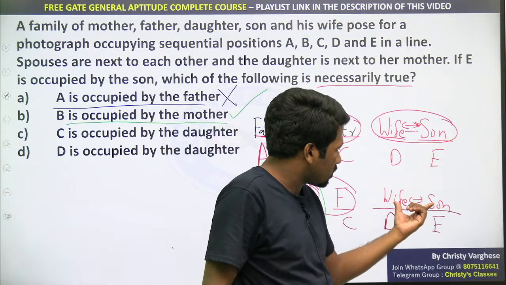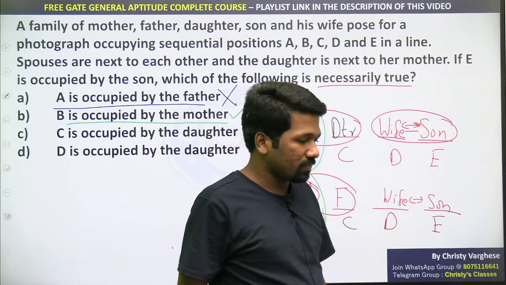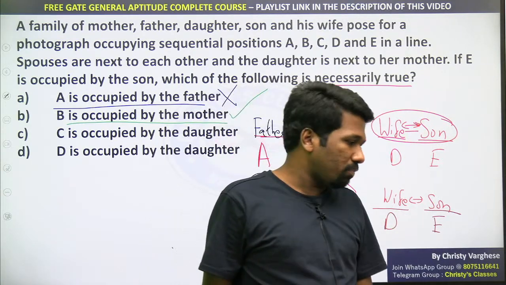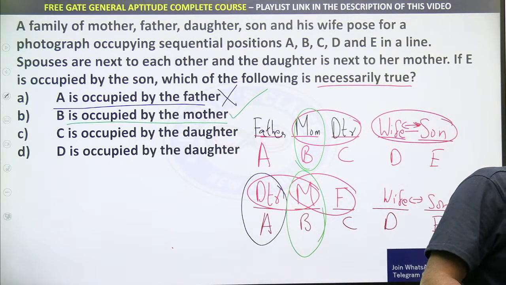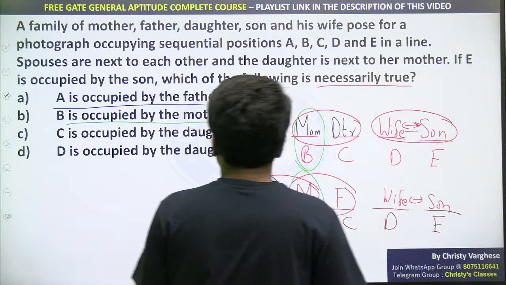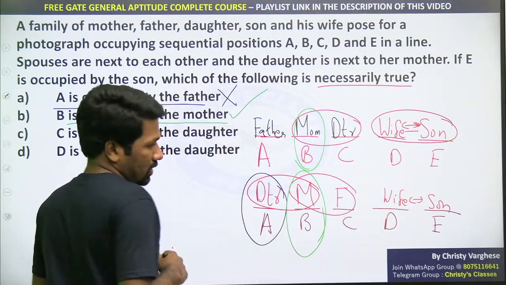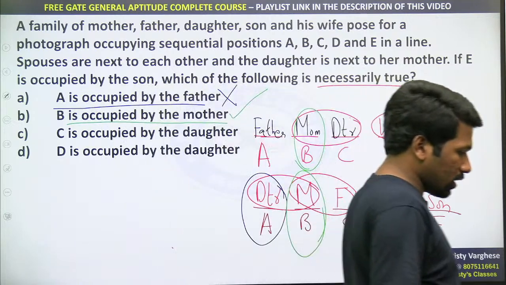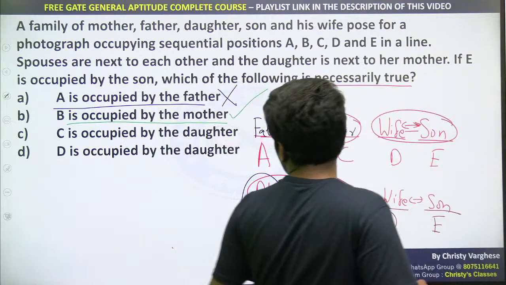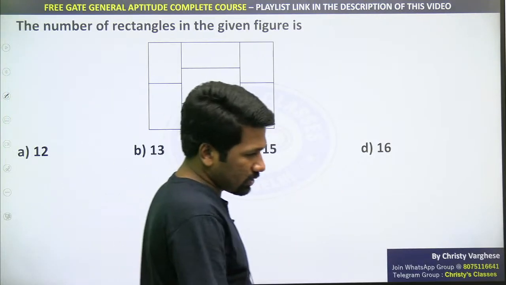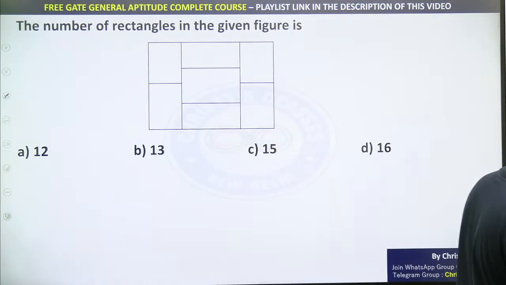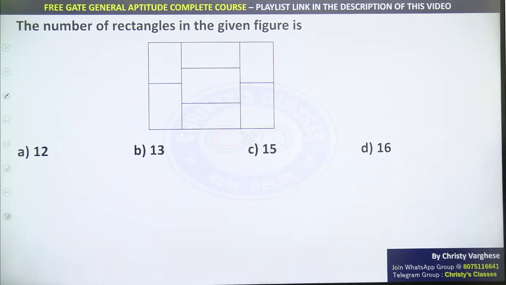Because the other positions are already fixed. Mother should be in between the father and daughter. Whatever rearrangement you do, that cannot be compromised. That is why this is the correct answer. Option B is the correct answer. Hope this is clear to all of you. Then let's move on to the next question. All of you read the question and just make a try. In 30 seconds, we will start the question.